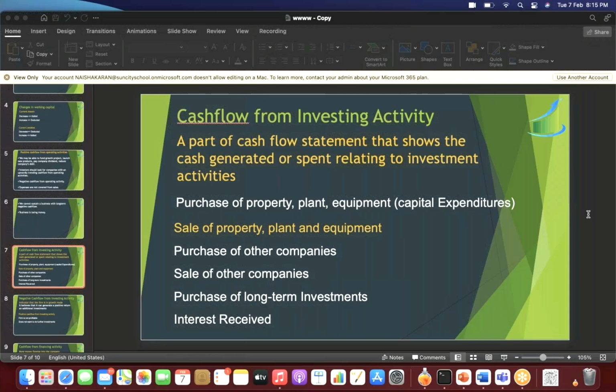With that money I'm buying assets for the business, say machinery, or any investments that I do. I buy plant, I buy building. If I'm buying all this, that means I am putting in the company's money somewhere. So wherever I acquire assets for the company, that would be cash from investing activity.